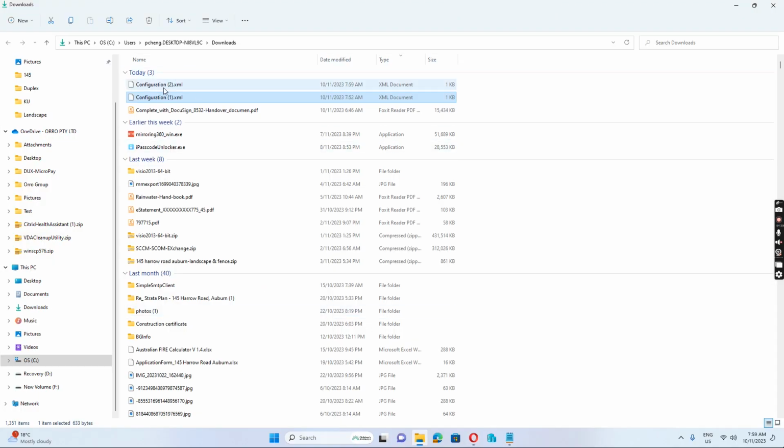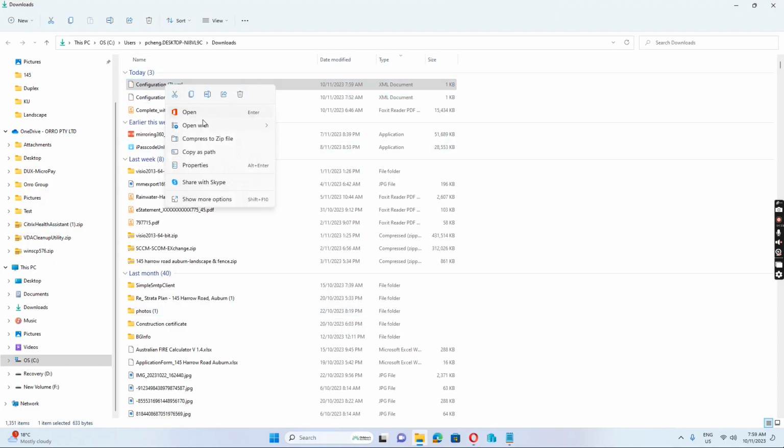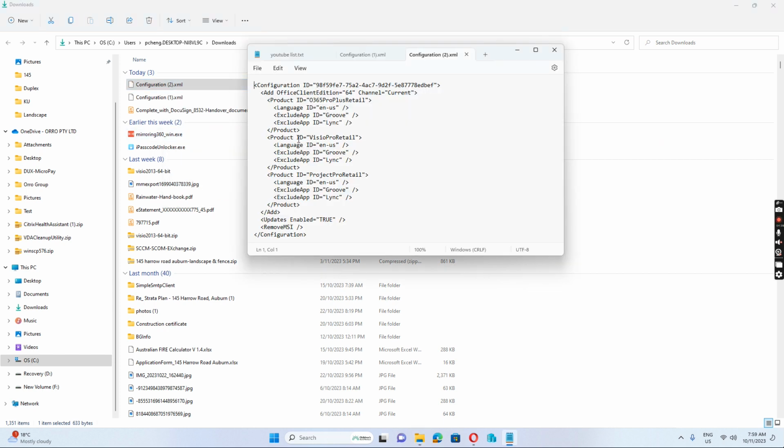So we go to this one. This is the file we just exported. We just open it with Notepad. So in Notepad, we see this configuration ID, and the installed product is Office 365 ProPlus Retail, and also the language is US, and also we select Visio Pro Retail, this one application, and also we select Project Pro Retail. So and update enabled is true, and remove MSI. So this is already selected.